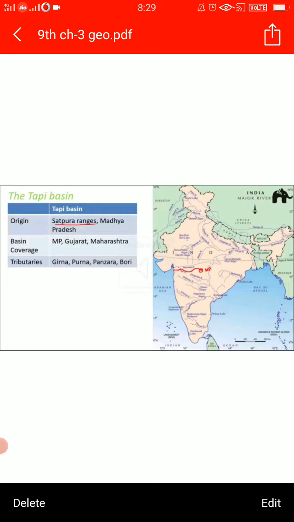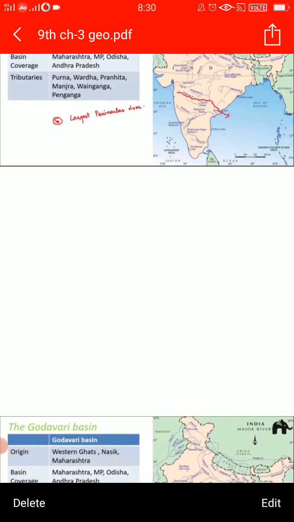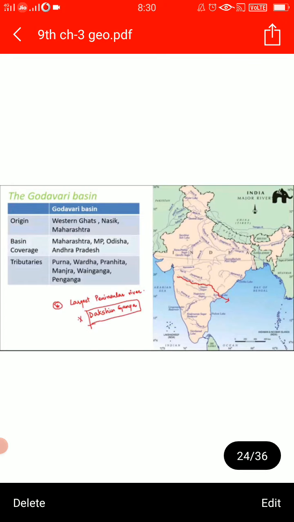Fine. Now children, next comes the Godavari basin, the Godavari river. Now it is the largest peninsular river. If you compare the peninsular rivers with the Himalayan rivers, this is the largest peninsular river.